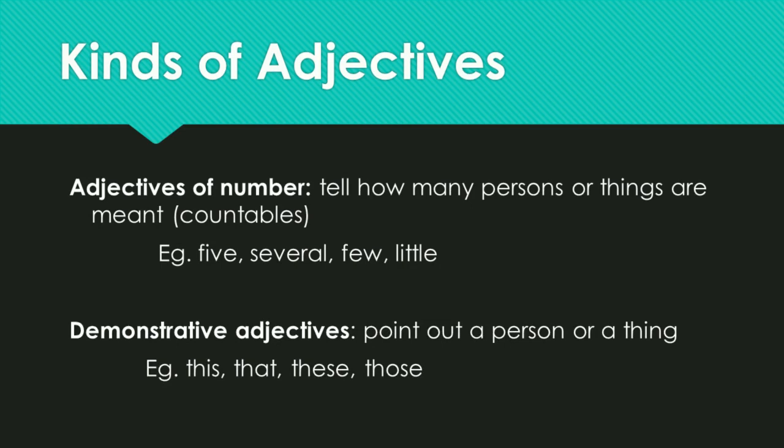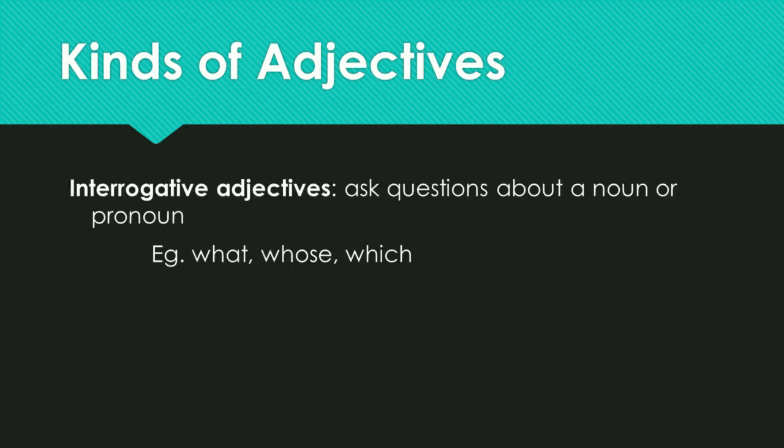The another kind of adjectives are demonstrative adjectives that point out a person or a thing. For example, this, that, these, those. The another kind of adjective is interrogative adjectives. It asks questions about a noun or pronoun. For example, what, whose, which.